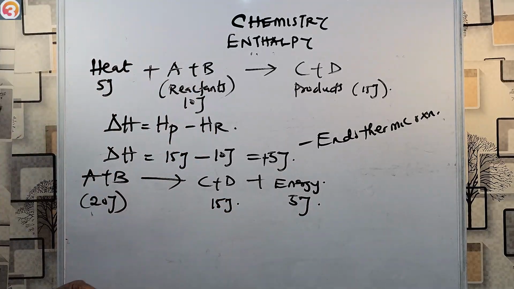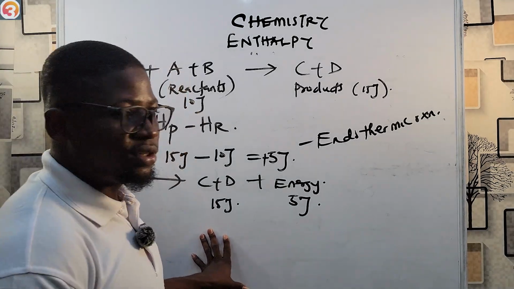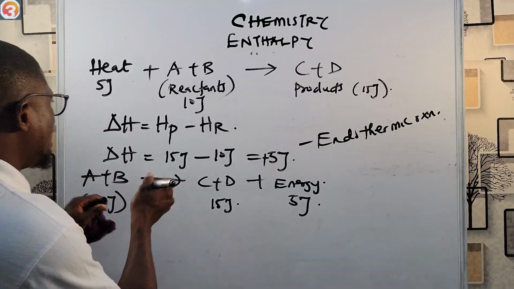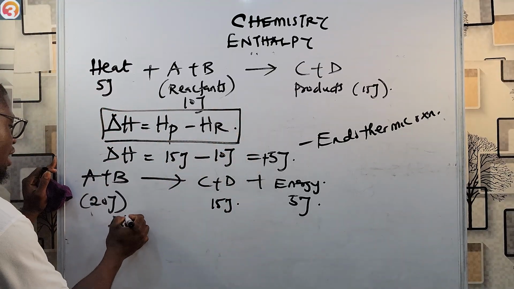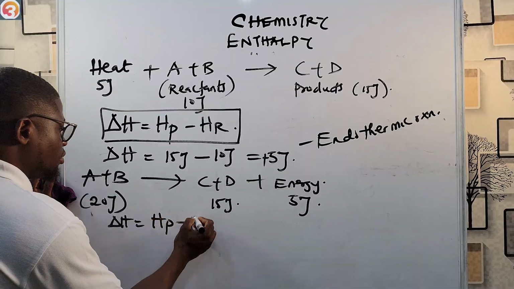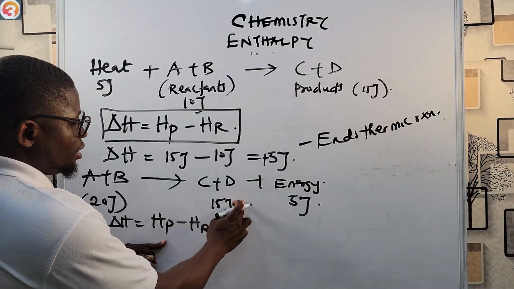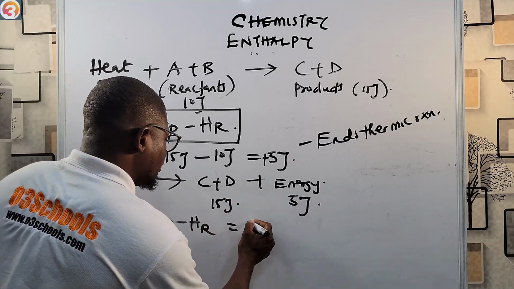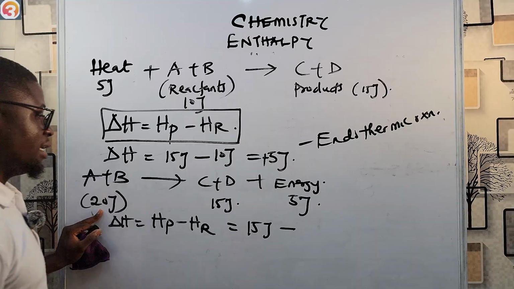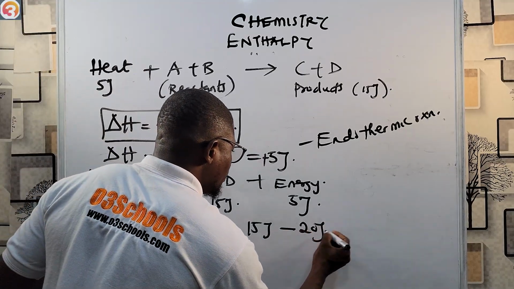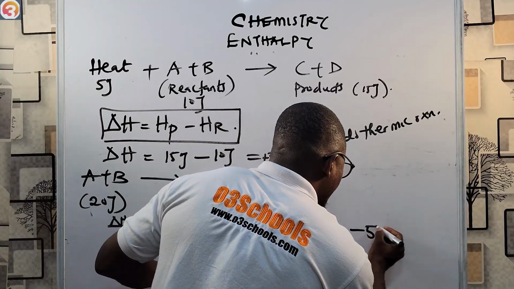Now if I give you this reaction, and we're told to calculate the change in heat content of this reaction, it's as simple as ABC. We employ our formula HP minus HR again. So delta H is HP minus HR. What is the heat content of the product? The product, C plus D, is 15 joule. Then minus the heat content of the reactant here, which is 20 joule. 15 minus 20 is minus 5 joule.